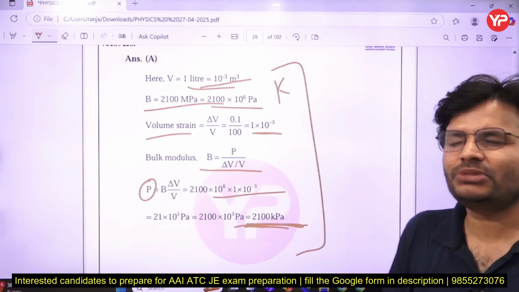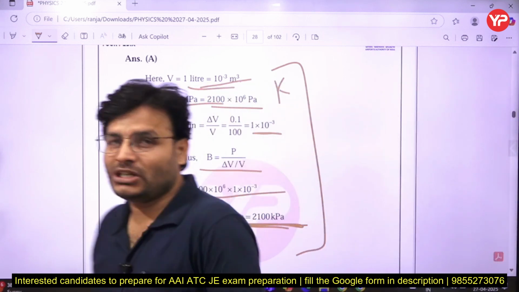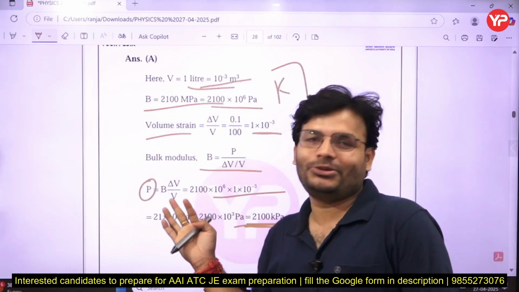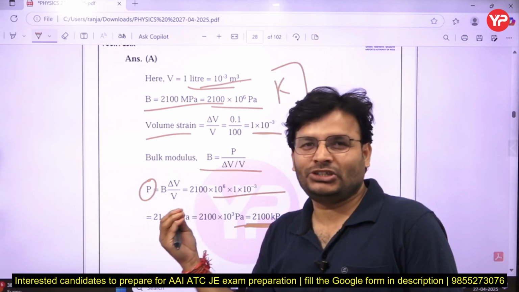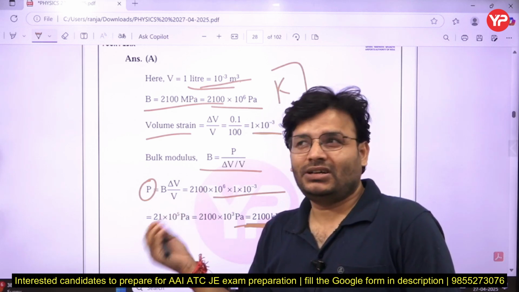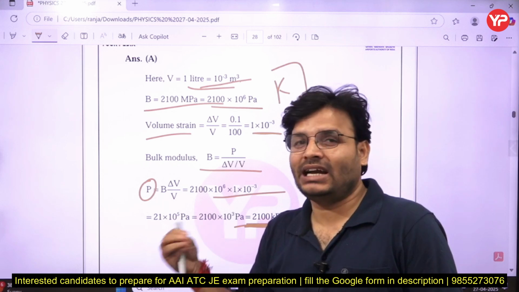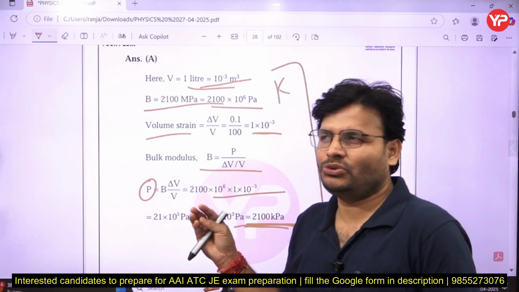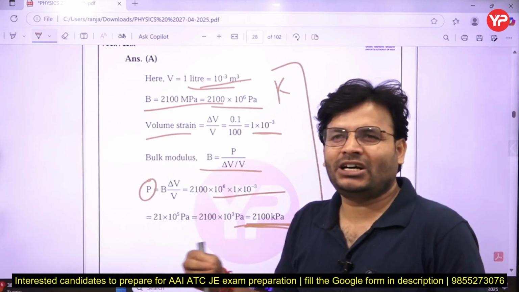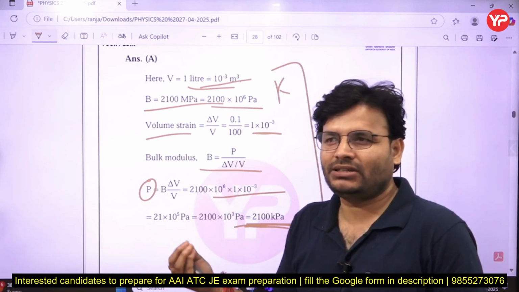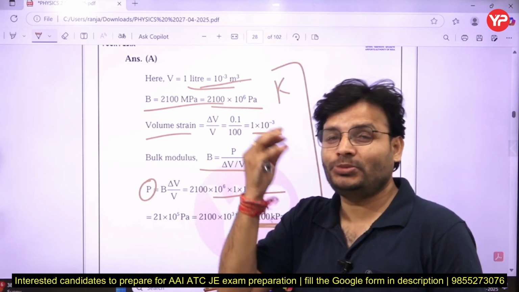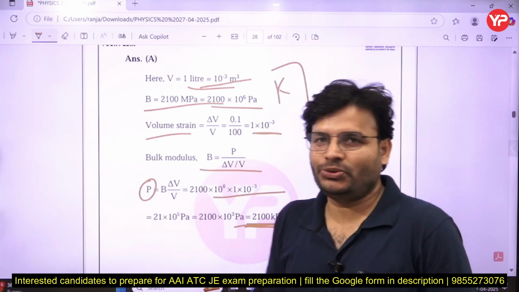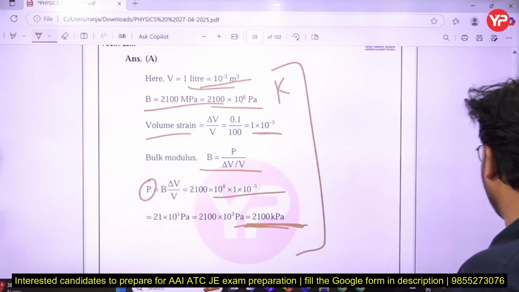Even though it was an easy question, you have to remember all those formulas, my dear friends. If you forget, obviously you cannot move a single step. If you don't know the formula, how do you proceed? That's why in the exam formulas are important. Don't forget. Write several times, so that at the end of the exam you will not find difficulties. You have to revise all the content on a weekly basis, so that all the formulas are on your tongue and in your mind whenever needed. Otherwise you will find difficulties, not only in physics but in all subjects.